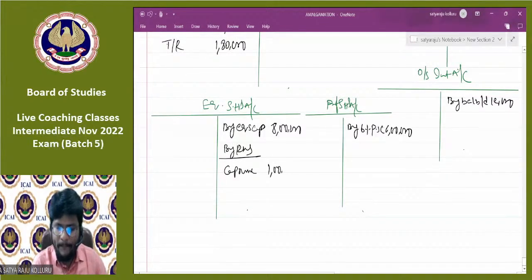1 lakh, P&L 50,000, workman compensation reserve only 3,000.